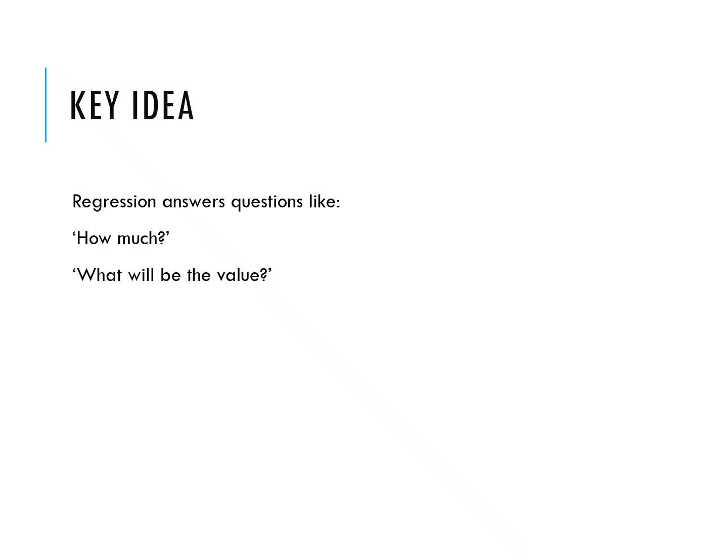The key idea of regression. The basic idea of regression is simple: find a pattern between inputs and output and use that pattern to predict a future value. So regression answers questions like how much, or what will be the value.